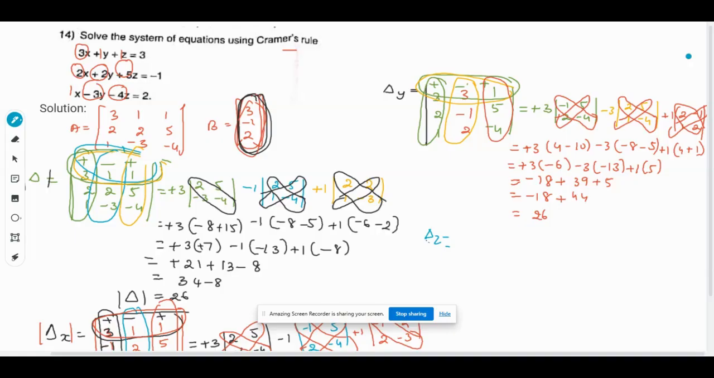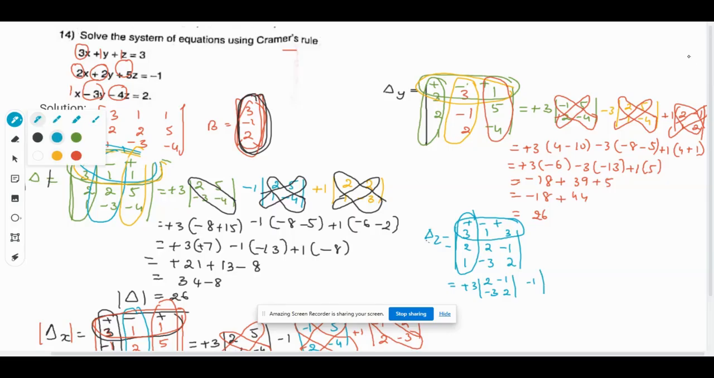Delta z will be, we need to change the value of the third column, that is 3 2 1 1 2 minus 3, and the third column z will be 3, 1 and 2. So now finding the determinant of this will be plus 3 into, leaving that row and column, we get 2 minus 1, minus 3 and 2, then minus 1, if you take minus 1, we get minus 1. So minus 1 will be 2 minus 1, 1 and 2, then plus 3.